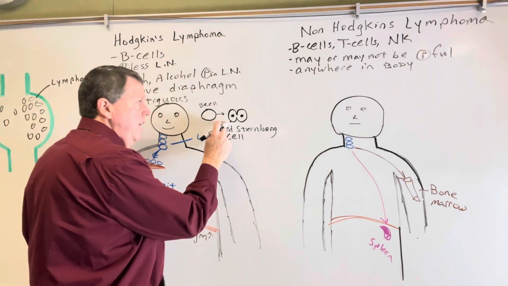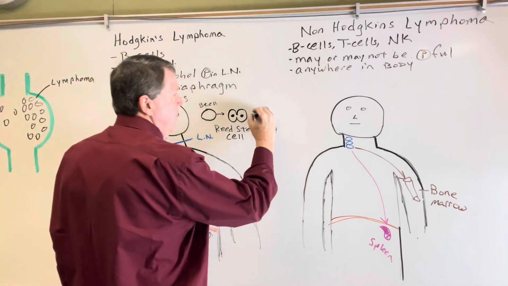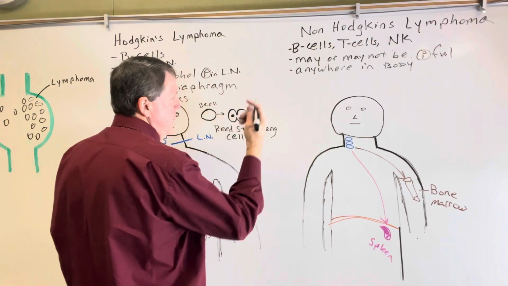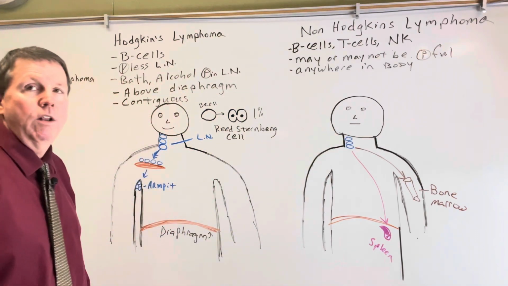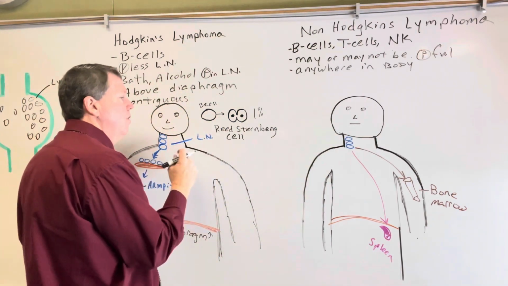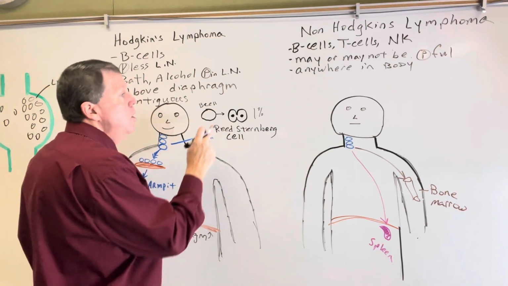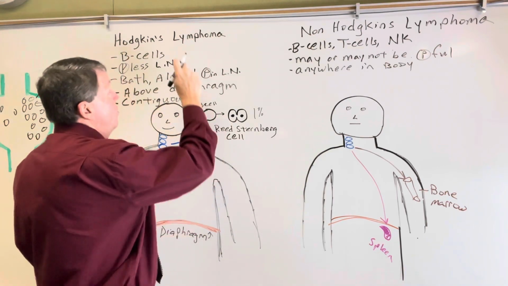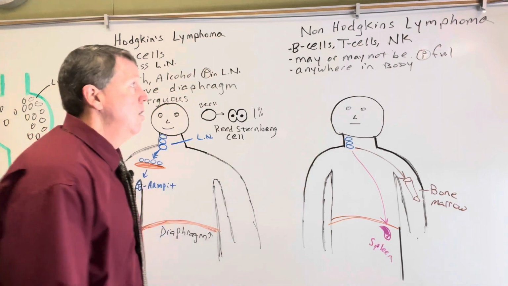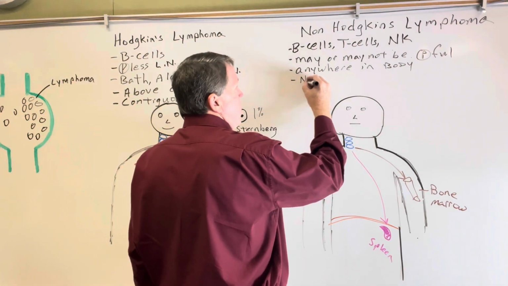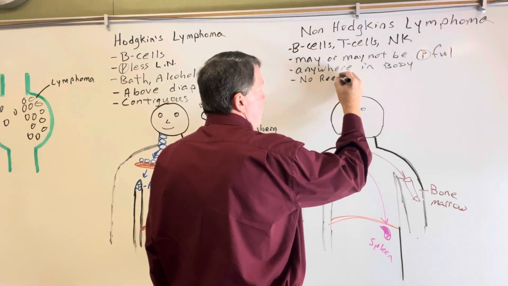So if you see these, and again, this is not going to be very many. Like, you have all these cancer cells, and this is going to only be about 1%, but it's also known as an owl eye appearance. You can also see this in other conditions, such as cytomegalovirus. But you're going to get Reed-Sternberg cells in Hodgkin's lymphoma. Over here, there are no Reed-Sternberg cells.